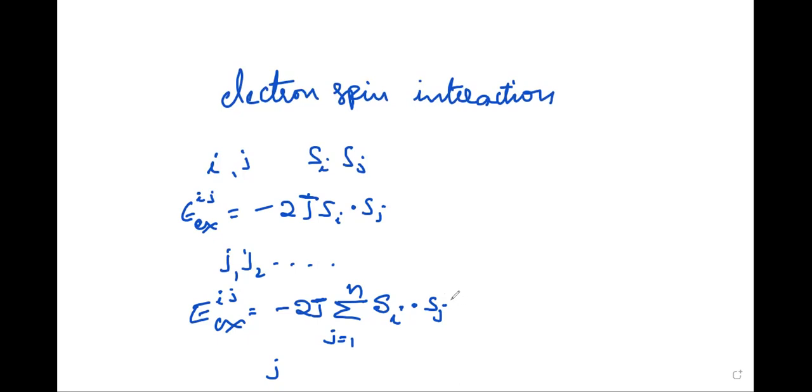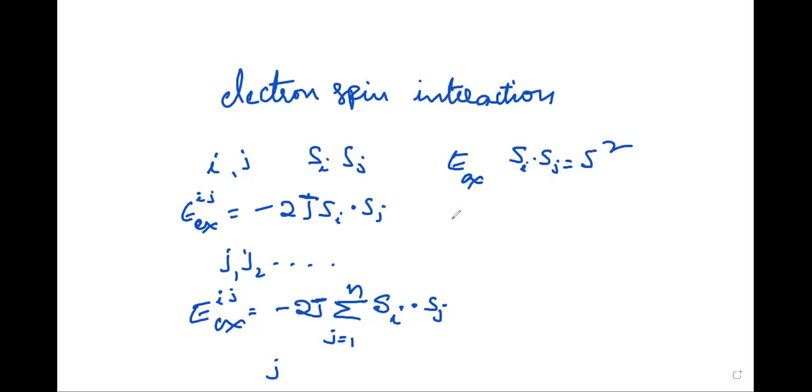In ferromagnetism, the parallel orientation of the spins, that is theta equal to 0, is favored. Then E exchange is minimum and Si dot Sj is equal to S square.